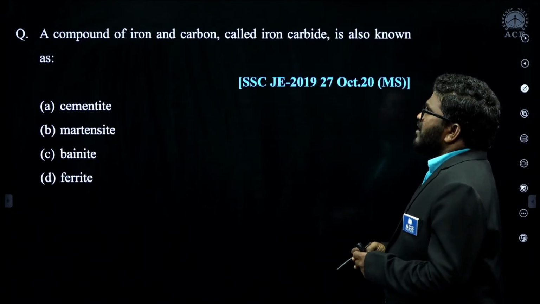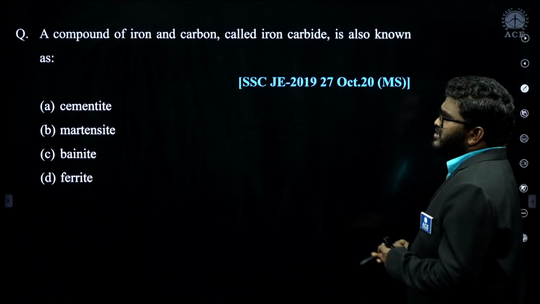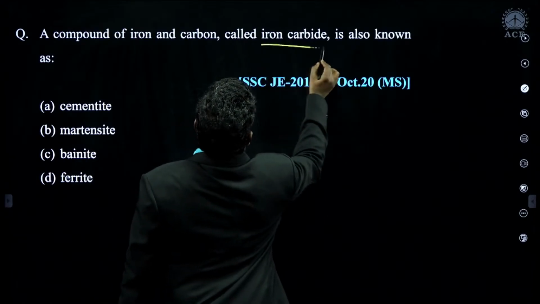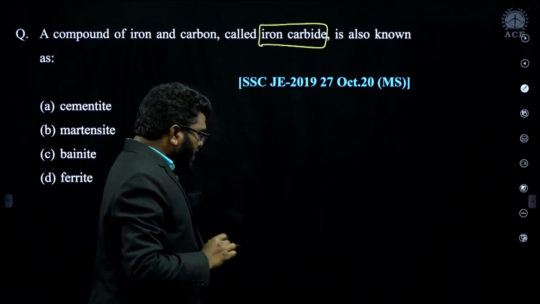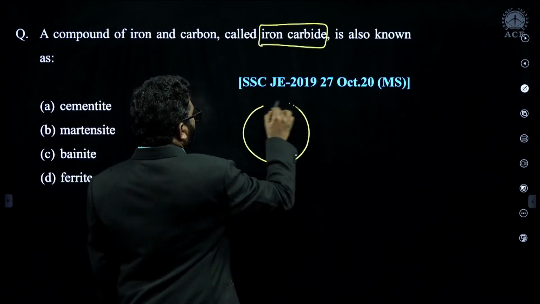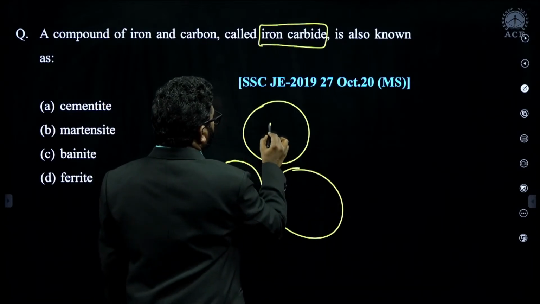Next. A compound of iron and carbon called iron carbide is known as, it's a very simple question, iron carbide. Remember, in an iron carbon alloy, every carbon atom is covalently bonded with 3 iron atoms.